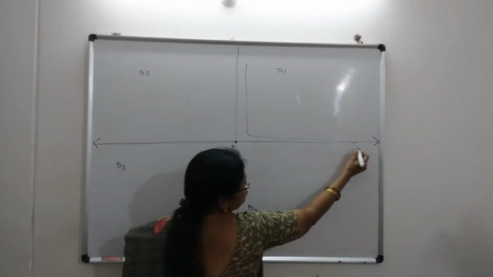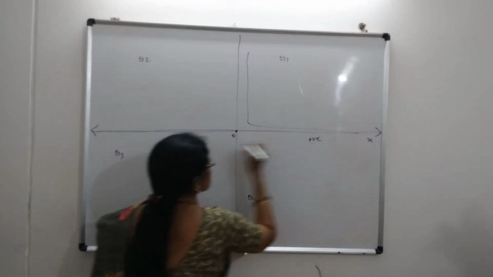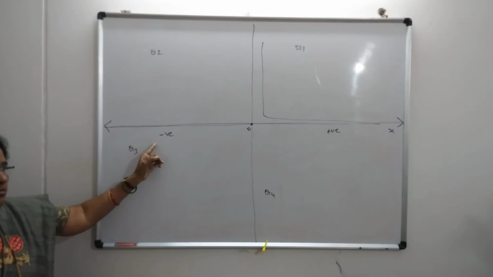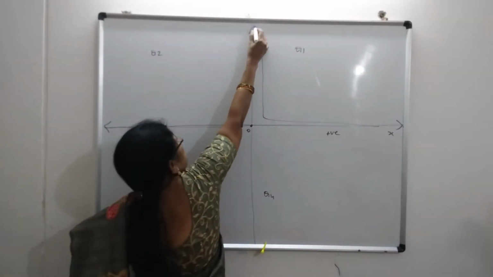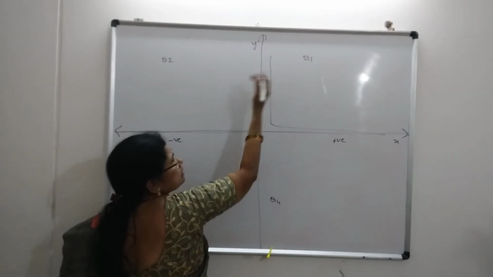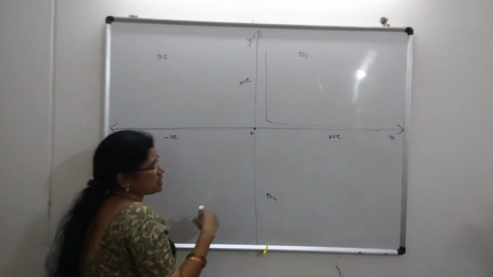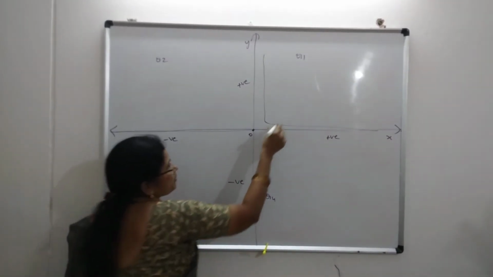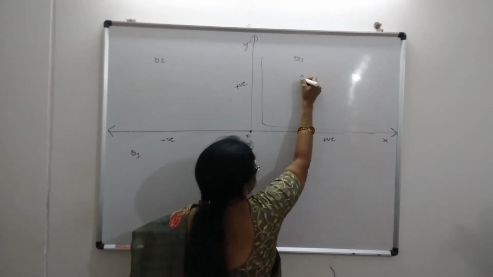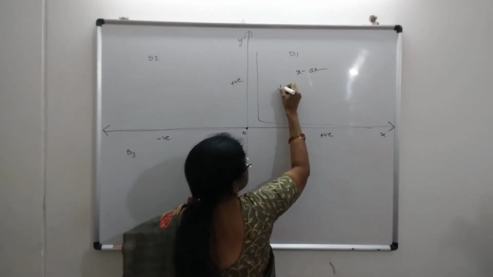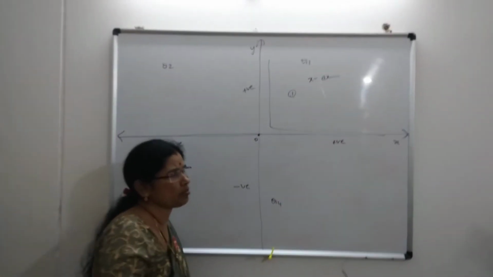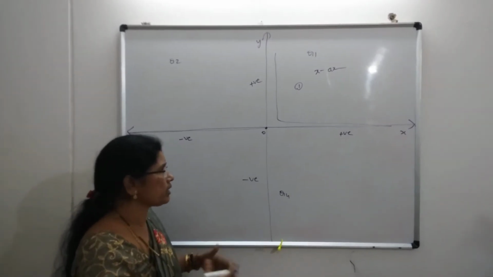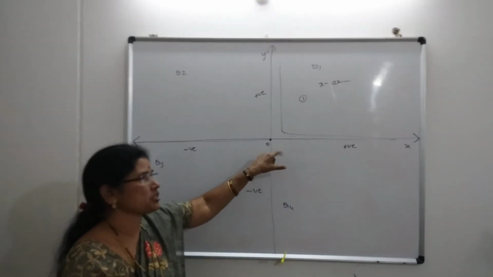The right side values of the x-axis are all the positive numbers, and the left side of the remaining line represents negative numbers. And the vertical line represents the y-axis. Above the x-axis are positive values, and below the x-axis are negative values. So the horizontal line represents the x-axis. Okay, I am giving the x-axis history, that means what is the x-axis and what are the important points of the x-axis which we should remember in the coordinate geometry chapter.